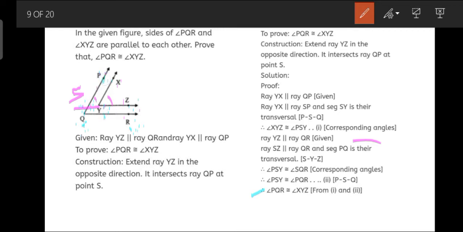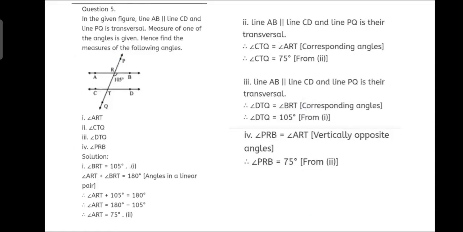Okay students, so from these corresponding angles, in the first equation angle XYZ is congruent to PSY, and in the second angle PSY is congruent to angle PQR. It means that angle XYZ is congruent to angle PQR from equations 1 and 2. Okay students, now question number 5.